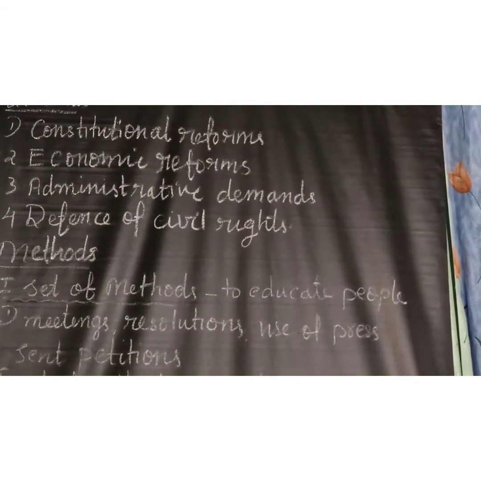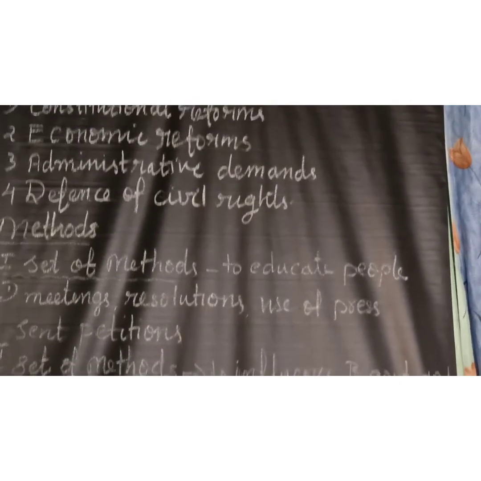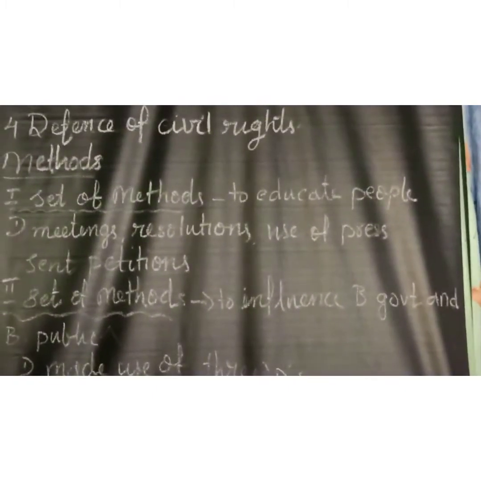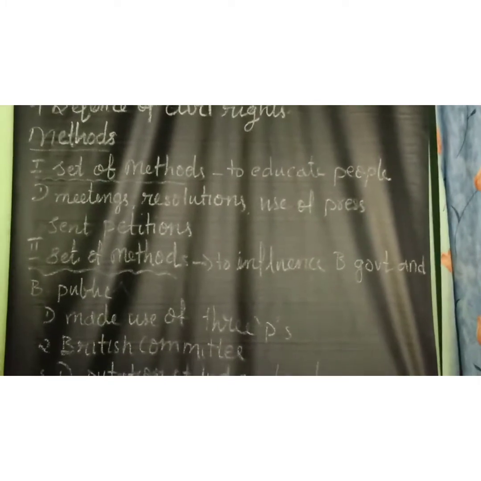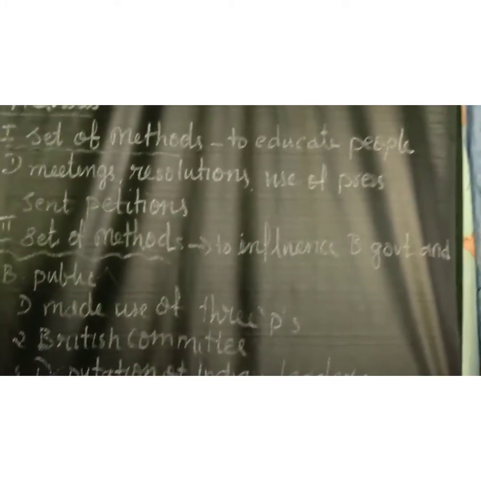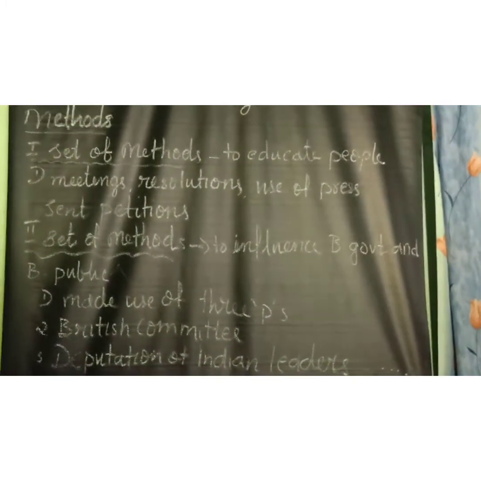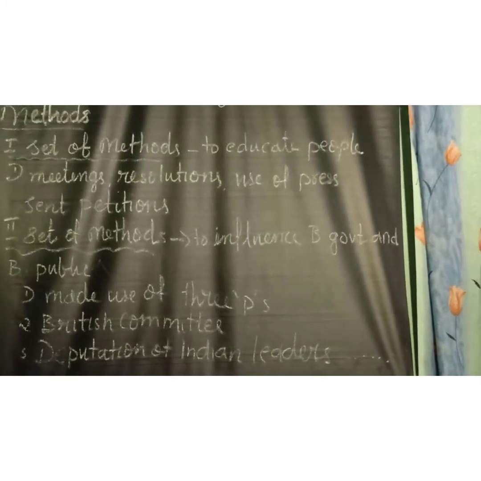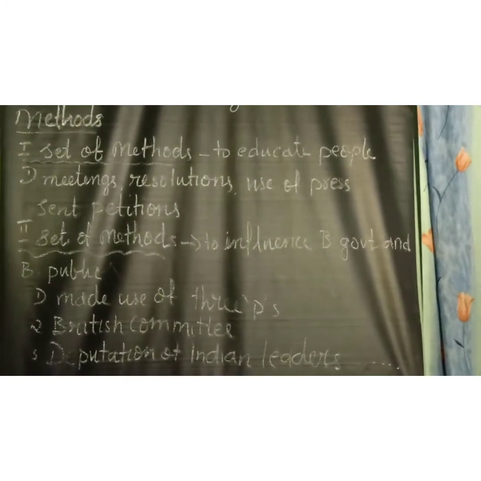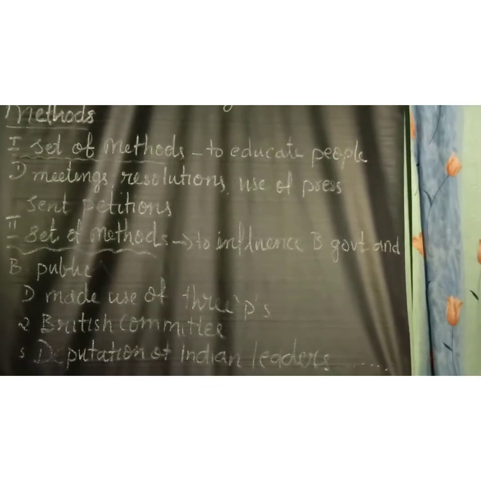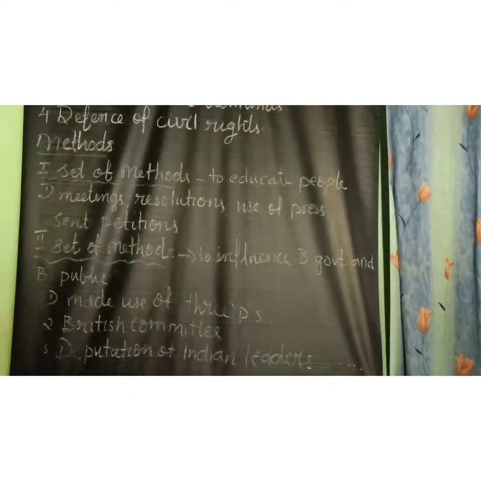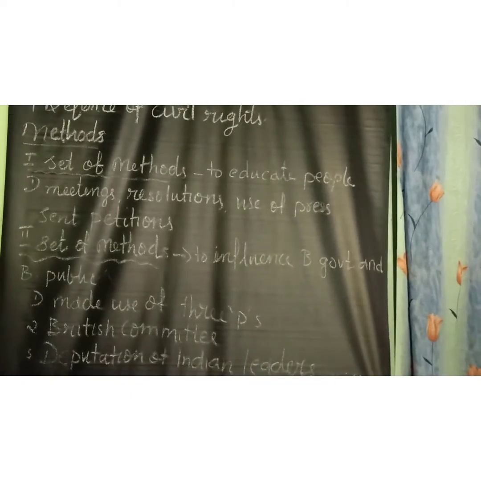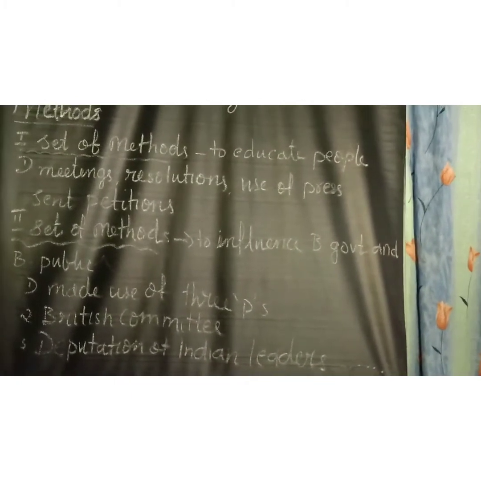Now, the methods of the early nationalists. What methods did they follow? Their method is popularly known as the constitutional agitation method. This is also one of the one-mark questions. The method adopted by the early nationalists had two objectives.